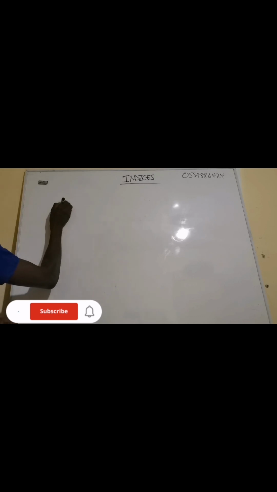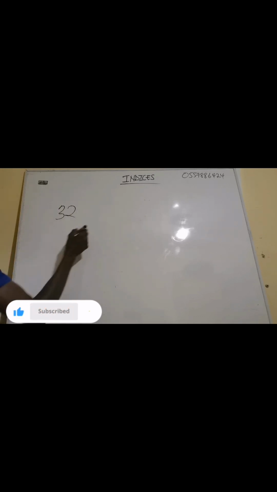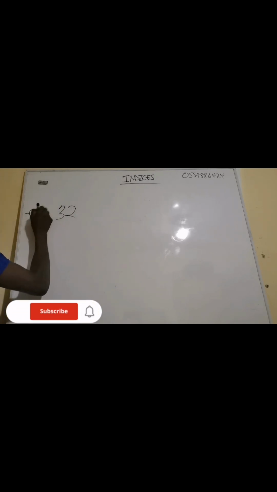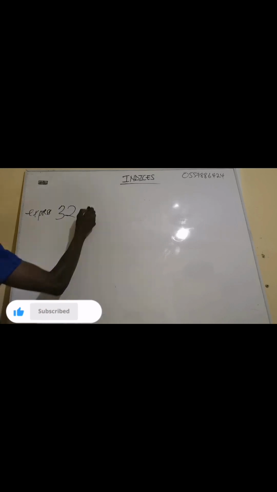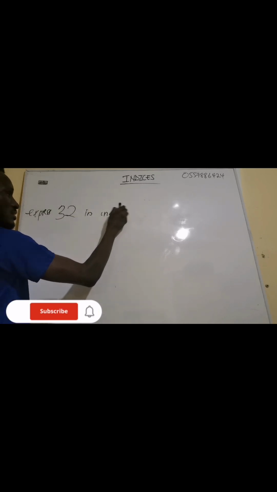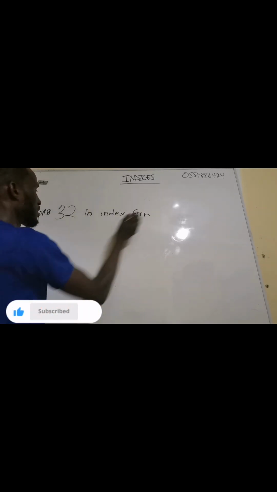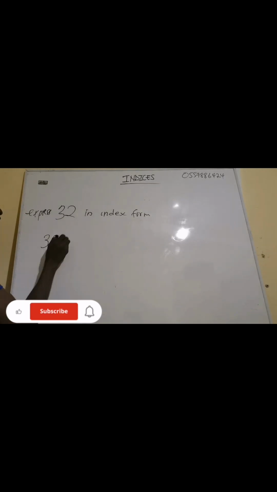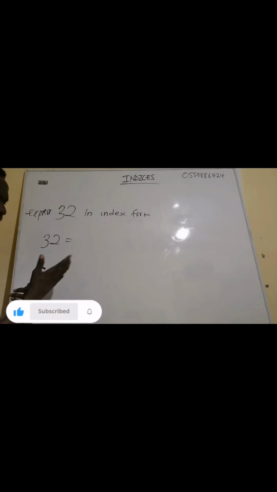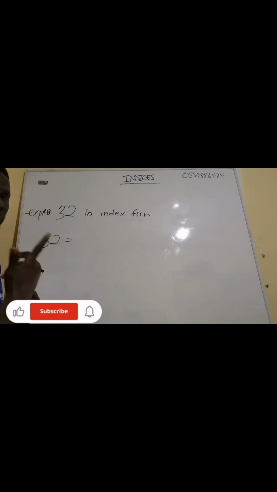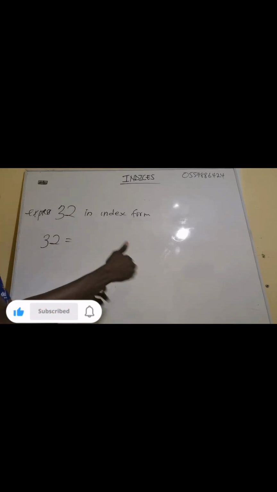Now let's look at something smaller. They can also ask you to express 32 in index form. This means I have to look for numbers that can multiply to give you 32. Which number can multiply to give you 32? Let me use 2: 2 times 2 times 2 times 2 times 2.